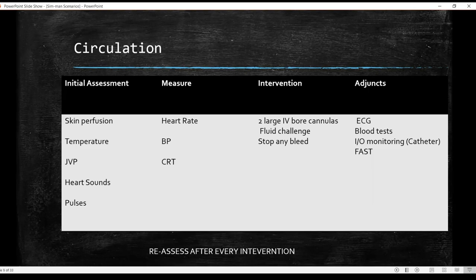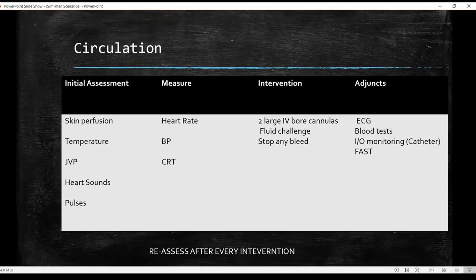So suppose the patient has hypotension. This is the point where you will now verbalize and say that I will put in 2 large IV bore cannulas, maybe 14G, 16G, because the shorter and the larger bore ones enable the highest flow of fluid. You will also look for any visible signs of hemorrhage. If it is there, you will stop the bleed by putting direct pressure on it.